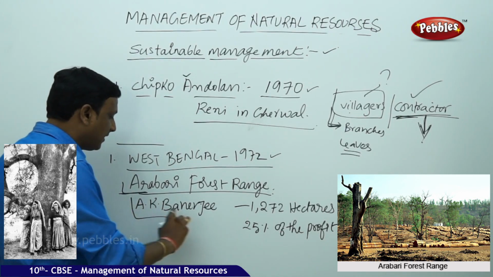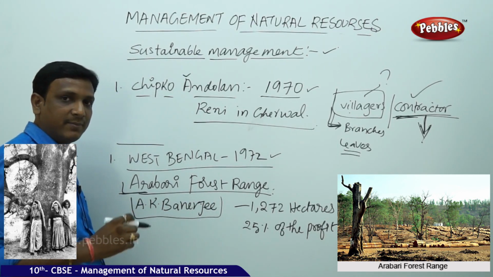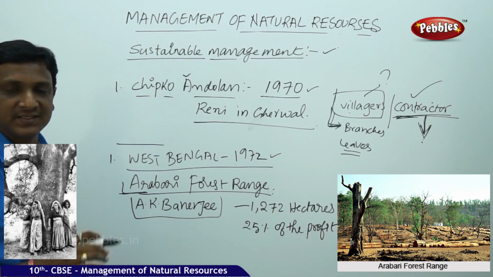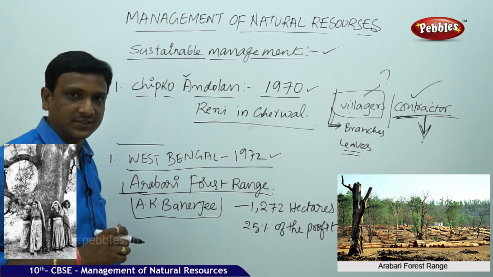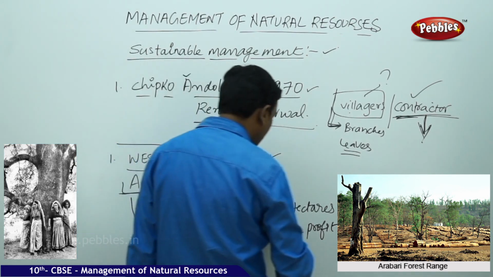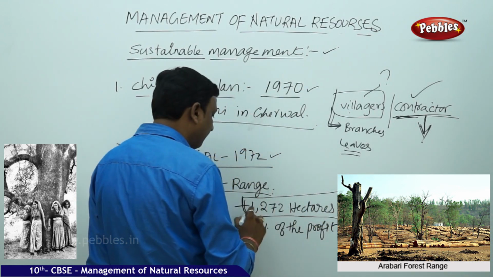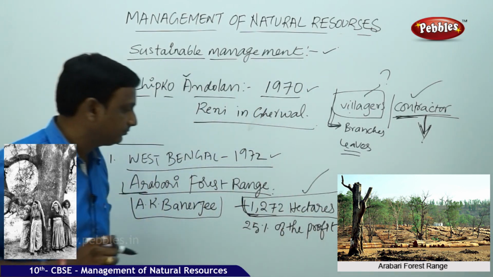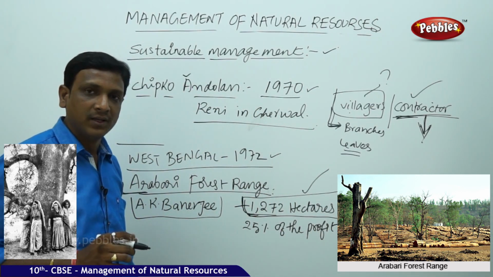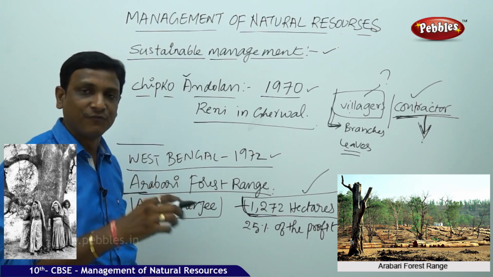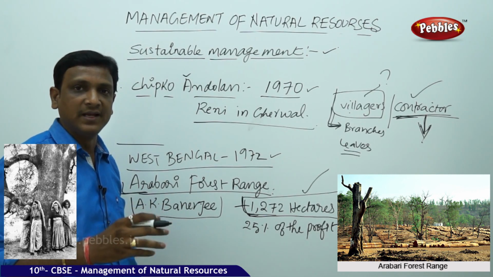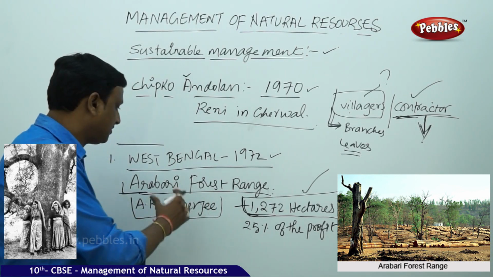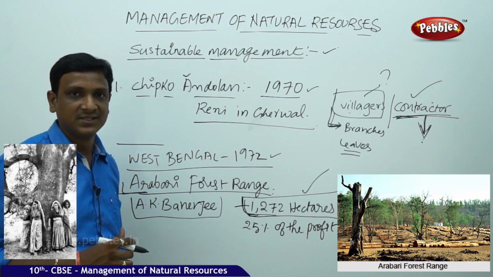Here a forest official named A.K. Banerjee made an agreement with the villagers. The salt forest was very much degraded and useless. There was no commercial value to that forest. So he asked the help of villagers to grow salt forest again in 1272 hectares of land. And he made an agreement with the people. He would allow the people to collect the fodder, and he would give some nominal payment to the people. They should help in the restoration, the proper growth of these salt trees.